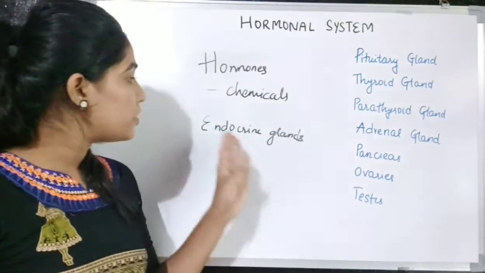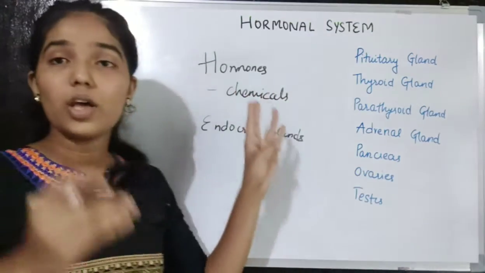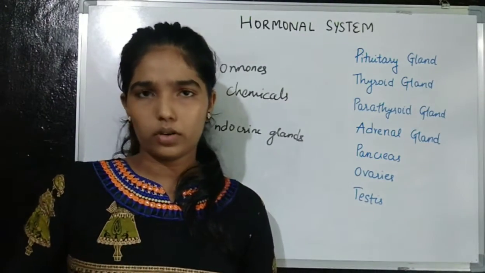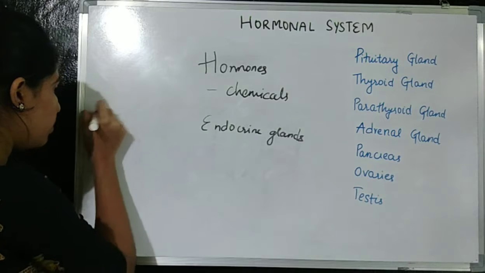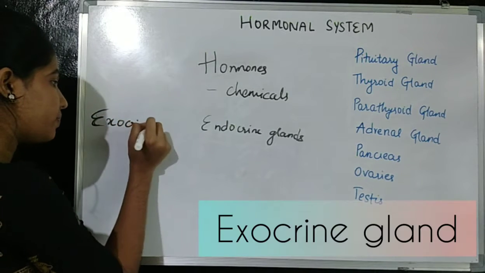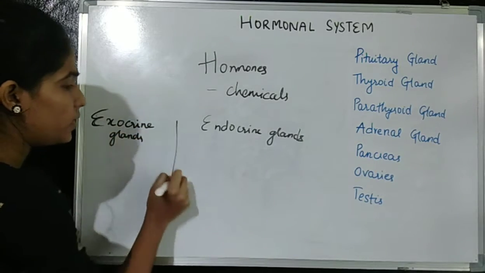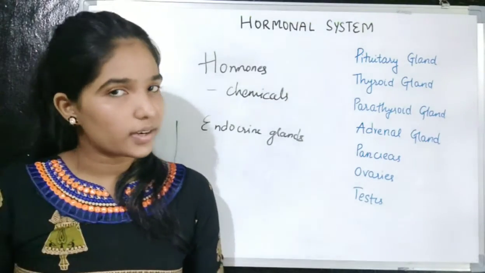So these endocrine glands release some secretion which is called hormones. Basically there are two types of glands. One is the endocrine gland and the other one is the exocrine gland.